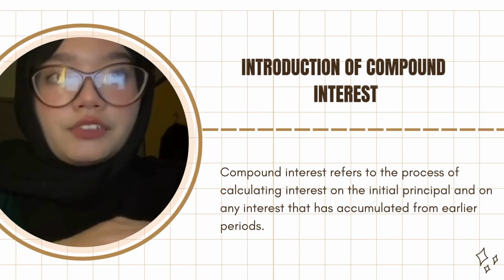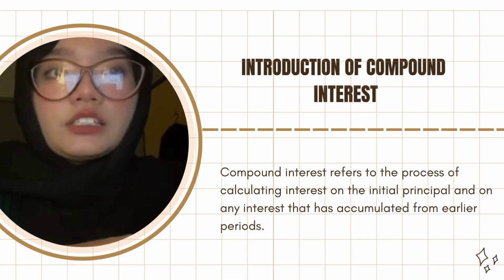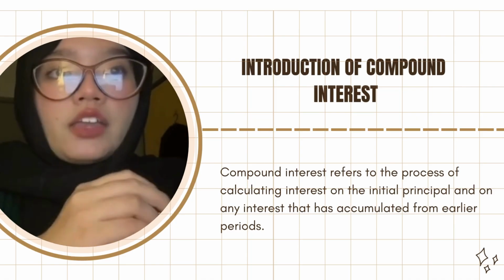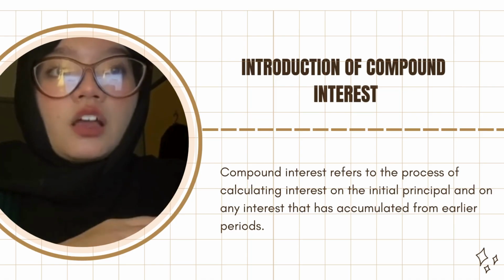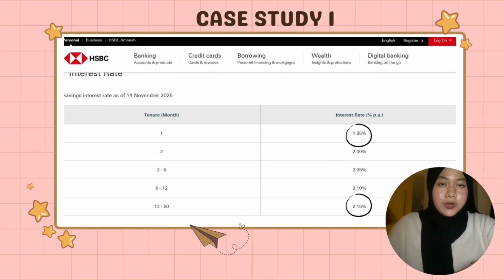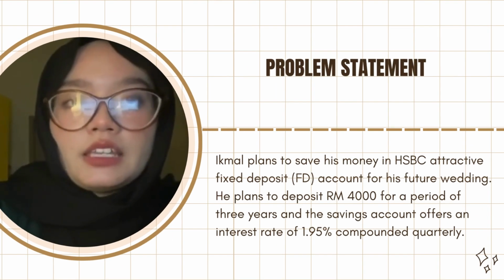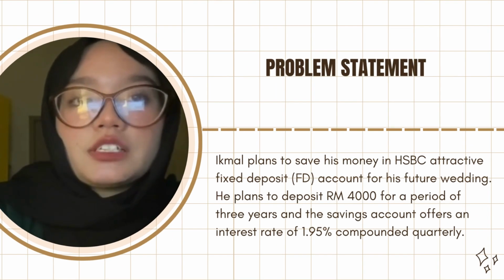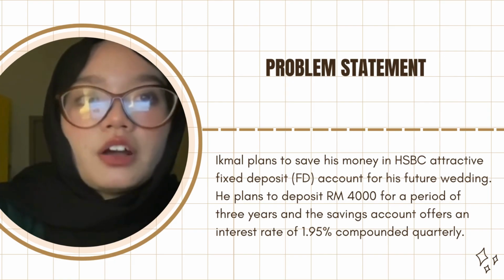Compound interest refers to the process of calculating interest on the initial principal and on any interest that has accumulated from earlier periods. There are two interest rates we apply for case study 1. First is 1.95% and second is 2.15%. Iqmal planned to save his money in HSBC Attractive Fixed Deposit FD account for his future wedding.